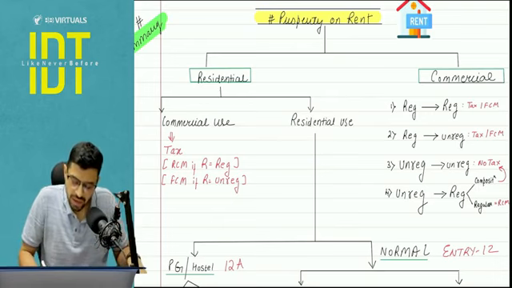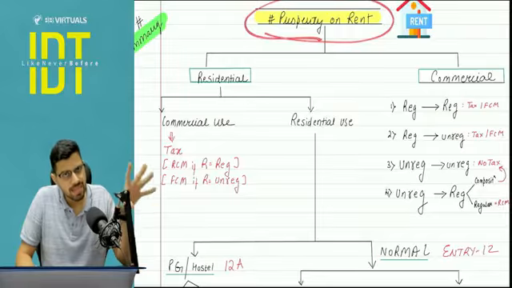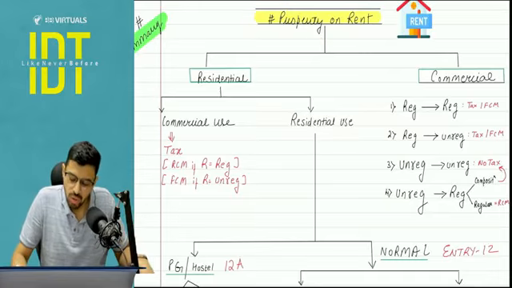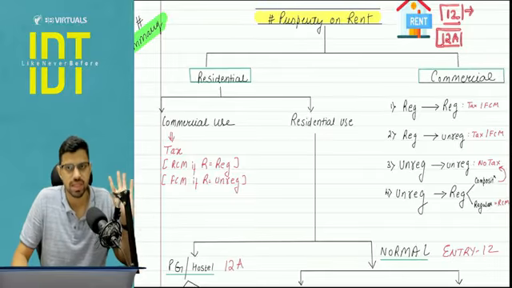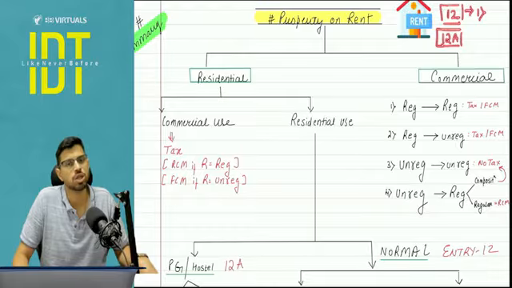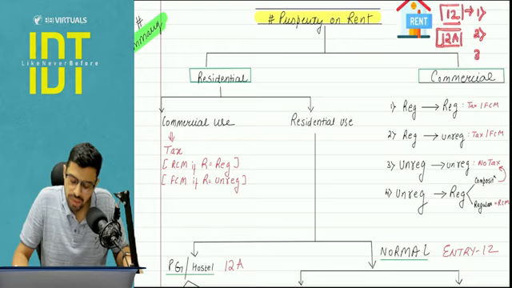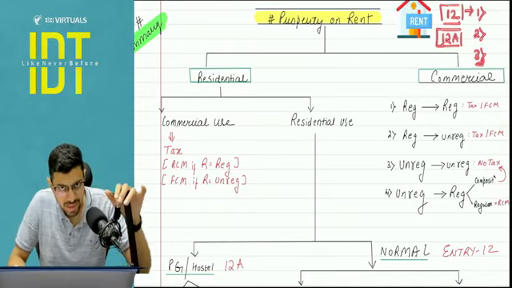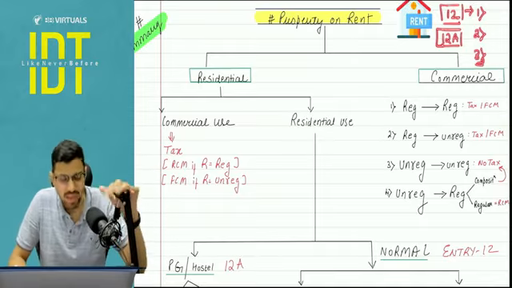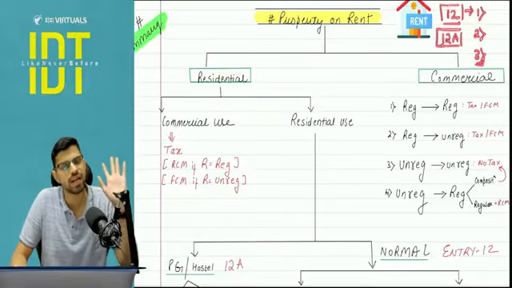Now understand, whenever there is a property on rent, the exemption with respect to property on rent is only for a residential flat and the residential flats which are given to students. So there are 2 entries, entry number 12 and entry number 12A. In entry number 12 there are 3 conditions. Condition number 1 is that it should be a residential property. Condition number 2 is that it should be for residential use. And condition number 3 is that the recipient should be an unregistered person, except in one case: if the person is registered and he's a sole proprietor who has taken the flat in a personal capacity, then we are still ready to give the exemption. So 3 conditions will apply.